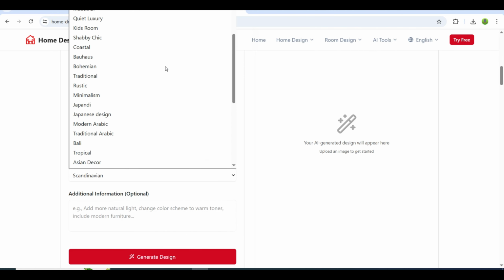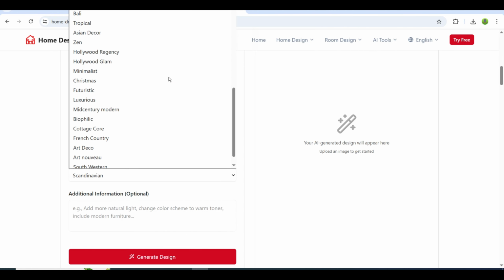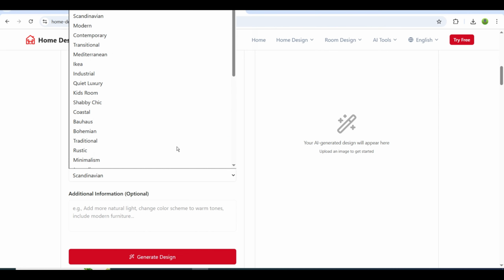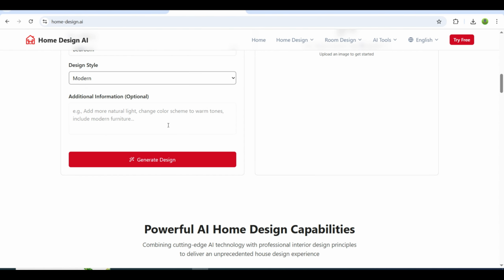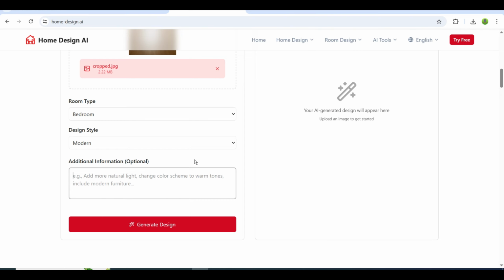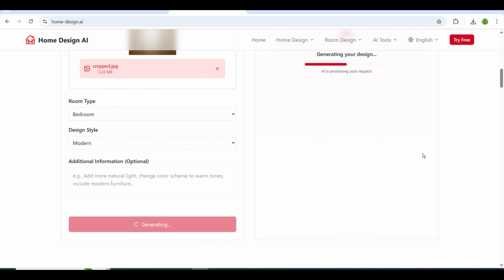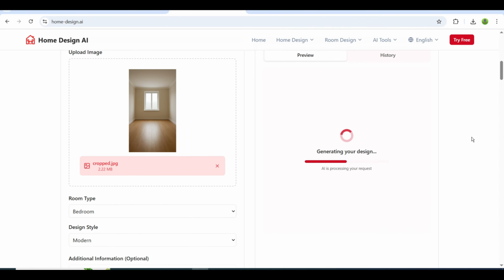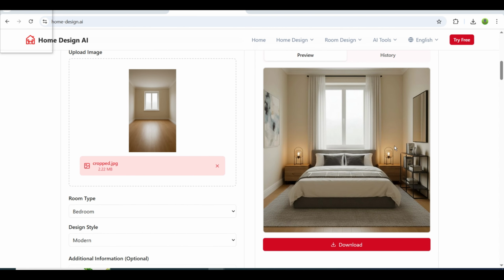Next, choose an interior style. There are plenty: Scandinavian, modern, vintage, minimalist. Pick whatever you prefer. You can leave the prompt empty if you don't need anything specific, or you can describe extra details like place the bed against the left wall. For now, I'll leave it blank. Hit generate. Within seconds, you get a complete interior makeover that looks stylish, realistic, and perfect for this niche.